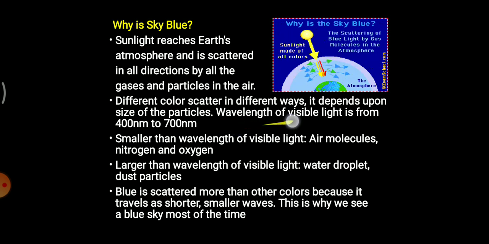As I was telling previously, the wavelength of visible light is from 400 nanometers to 700 nanometers. So light, which comprises 7 colors, has a different wavelength for each of these colors. When these 7 colors pass through different particles in the atmosphere, different amounts of scattering and bending will occur.